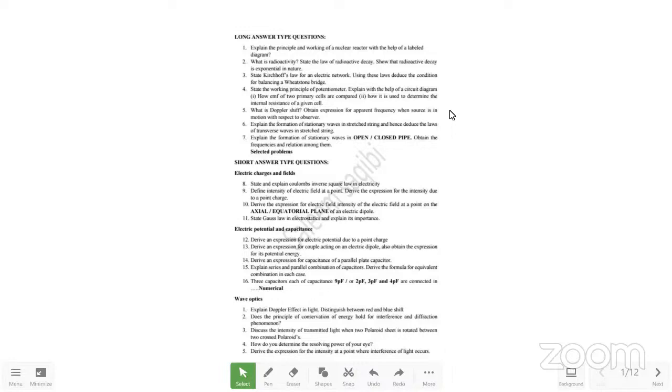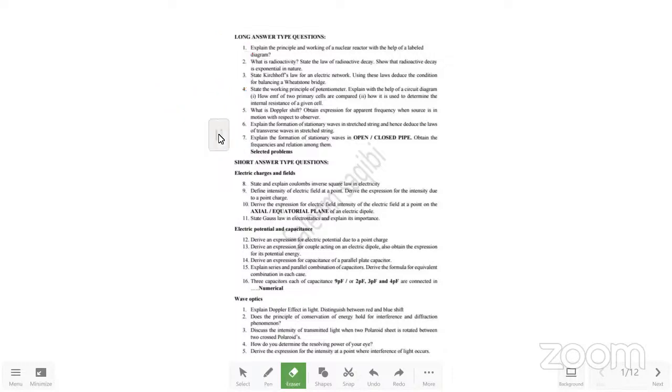As you can see on the screen, you are able to see the 7 LAQs. From these 7 LAQs, around 99.9% you will get 3 LAQs, and you are supposed to write how many LAQs? 2 LAQs out of this. Initially I started with current electricity and finished these 2 LAQs. Then I finished this LAQ from nuclear physics. Later on, I dealt with the 5th, 6th, and 7th LAQs, that is the LAQs from the waves chapter.